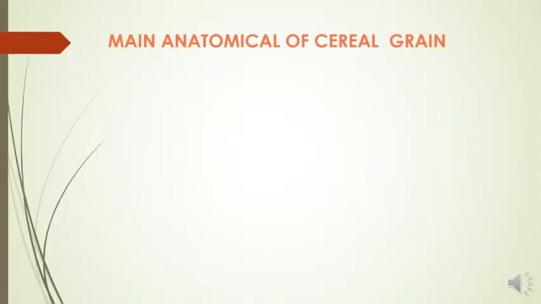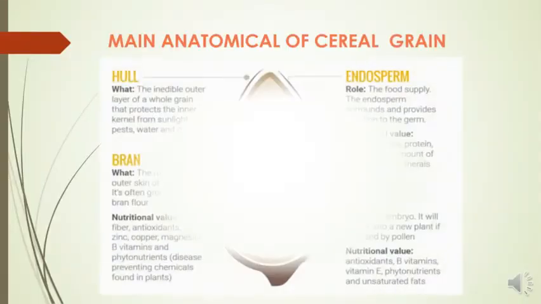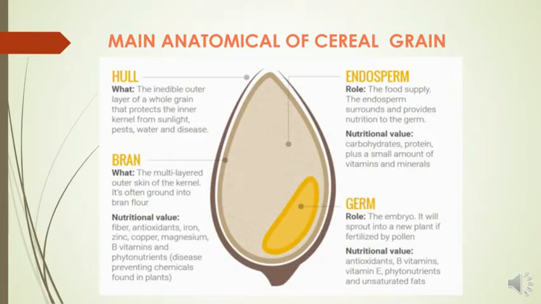Main anatomy of a cereal grain. This picture shows the physical structure of a cereal grain. The first part is what we call the hull, the inedible outer layer of the whole grain that protects the inner kernel from sunlight, pests, water, and disease.